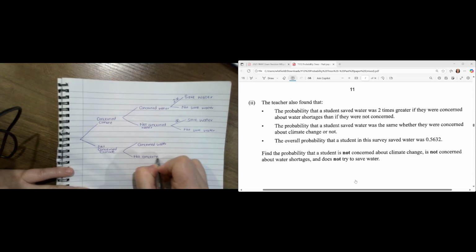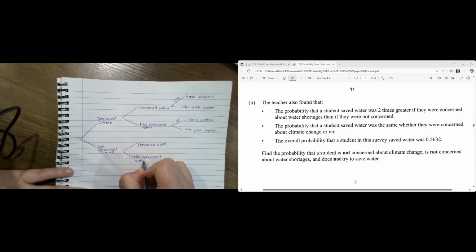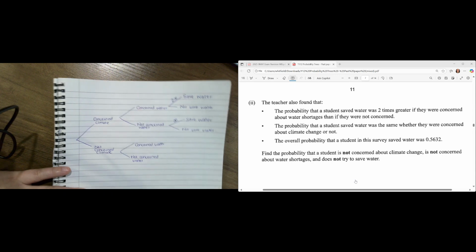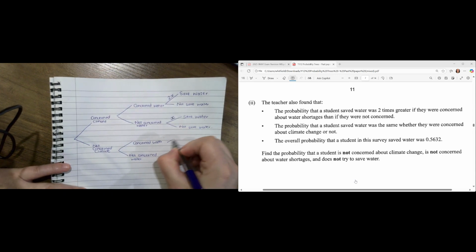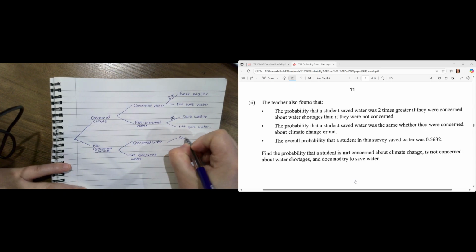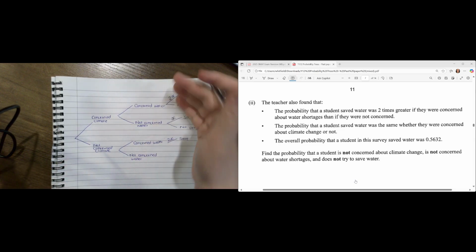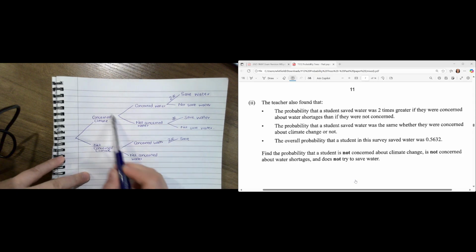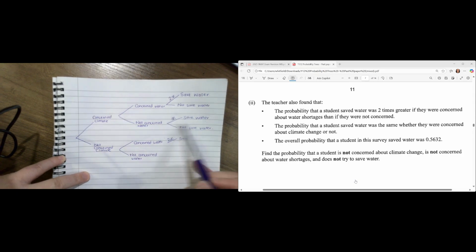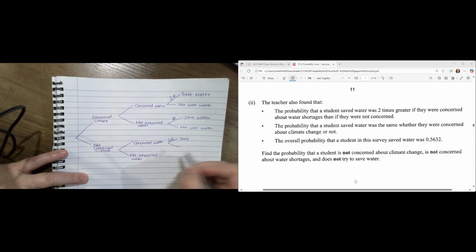Concerned about water shortages. And then we're saying the probability is going to be the same for saving water. So if this is 2x, this is going to be 2x, because they said it doesn't make a difference whether they care about climate change or not. The probability of them saving water is going to remain the same.